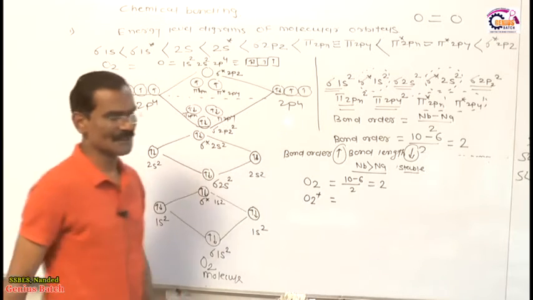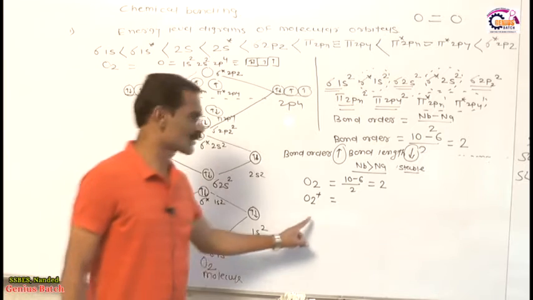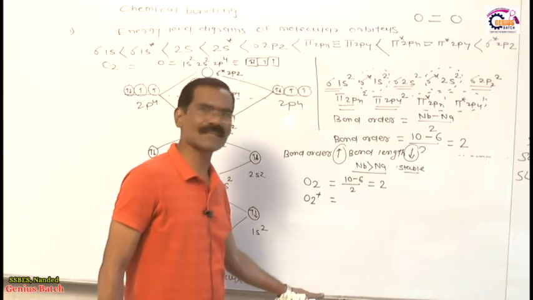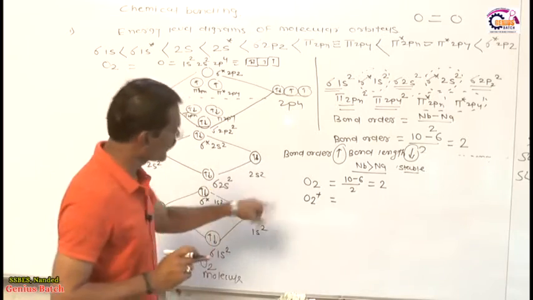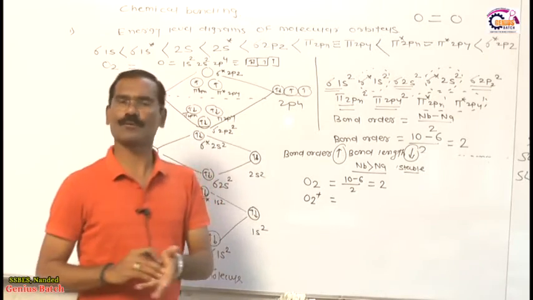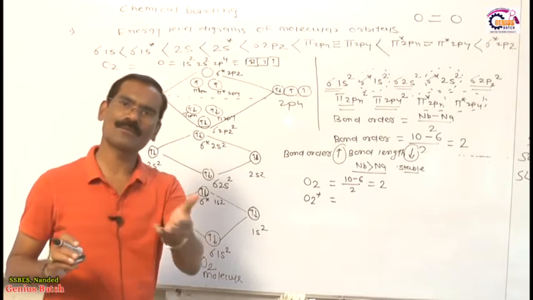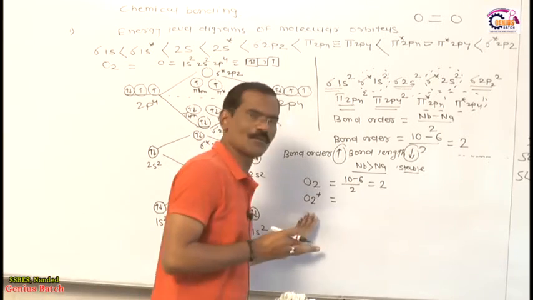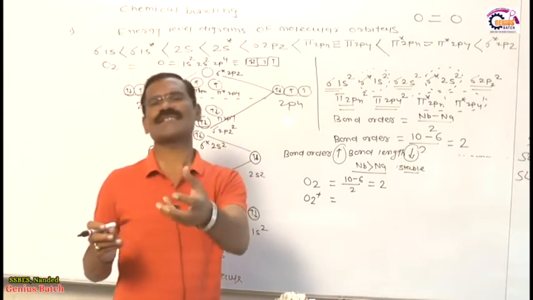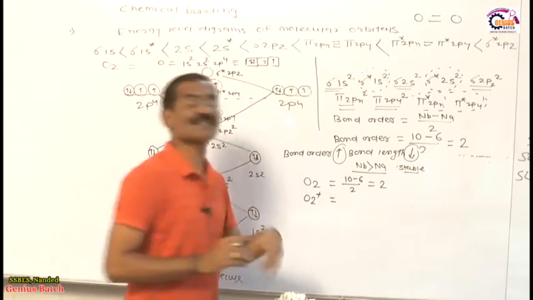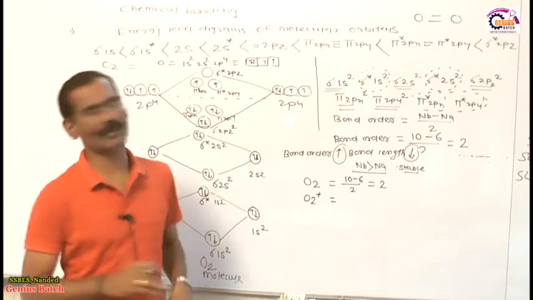Now friends, what happens in the O2 plus? See toward the board. Listen very carefully. O2 plus means what? One electron is removed from the O2 molecule. One electron has been removed, so it will become positive. How does the positive charge come on the oxygen molecule? Due to the removal of one electron.